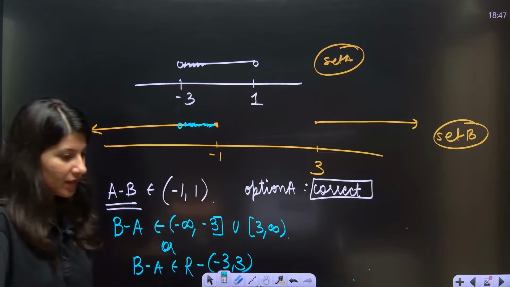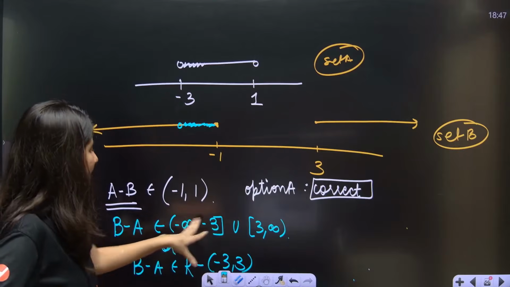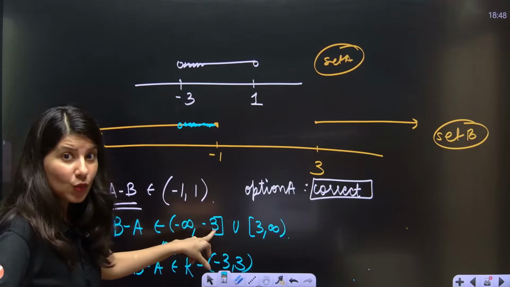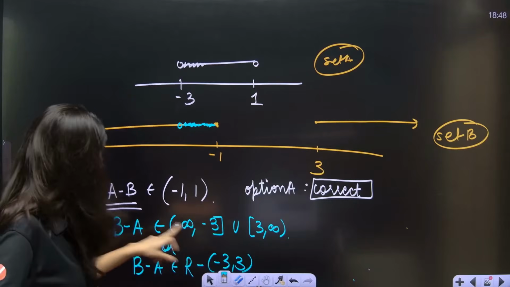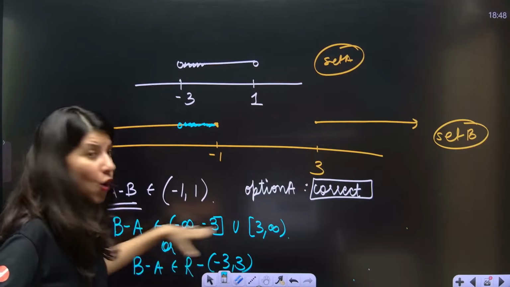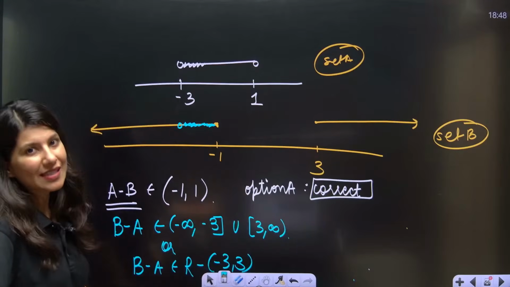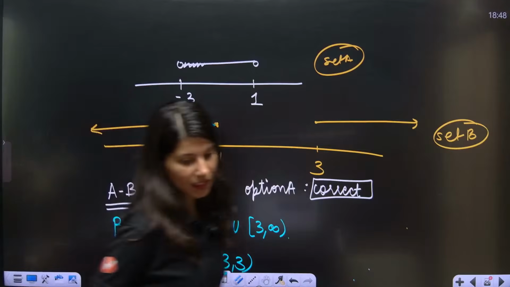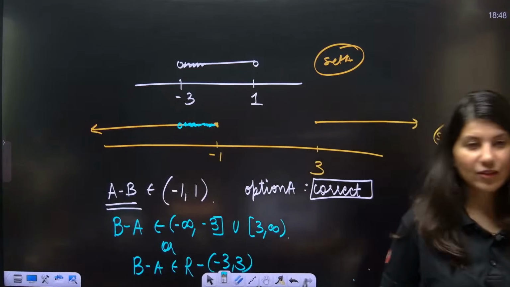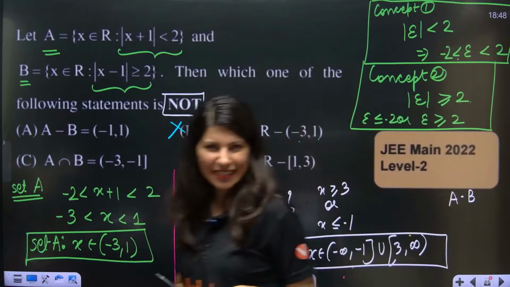Yes, Rohit. So another way of writing this. Okay, minus infinity to minus 3 included. It's there, right, in B minus A. Correct? So now that means all real values are there, just minus 3 open to plus 3 open is not there. So this is another way of writing. So B is incorrect. Everybody getting it?